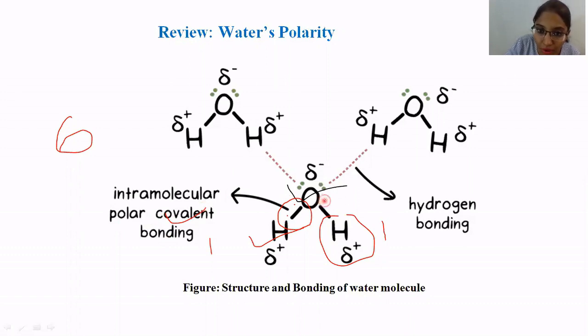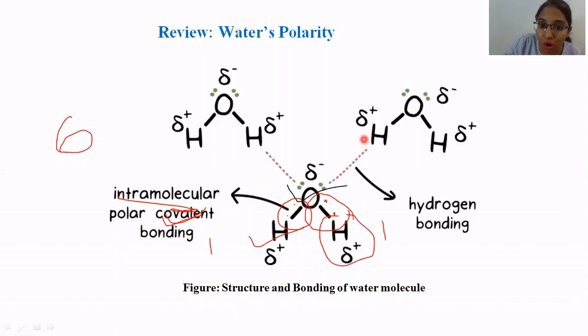Again, one electron of the oxygen is going to be shared with 1 electron of the hydrogen, so again there is a sharing of electrons, and again this is known as covalent bonding. Now remember, in the water molecule itself we have intramolecular covalent bonding, because it is taking place between the oxygen and hydrogen.